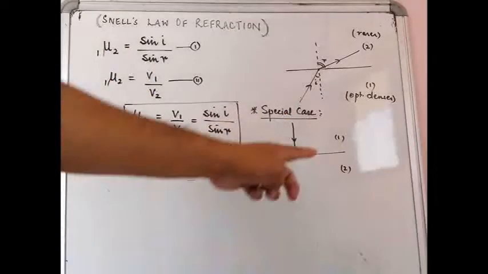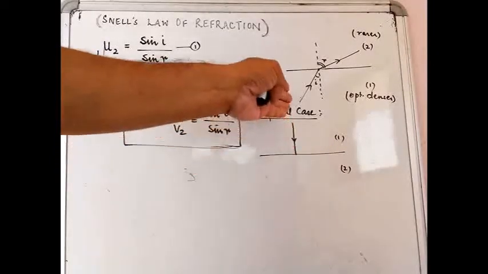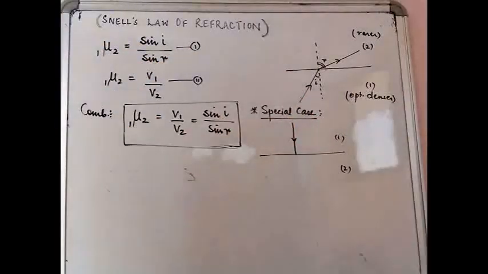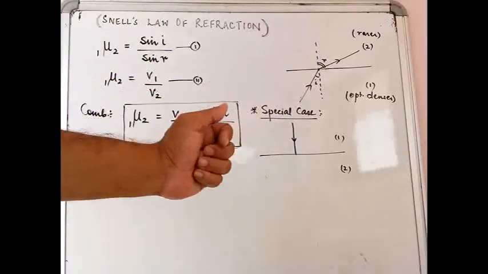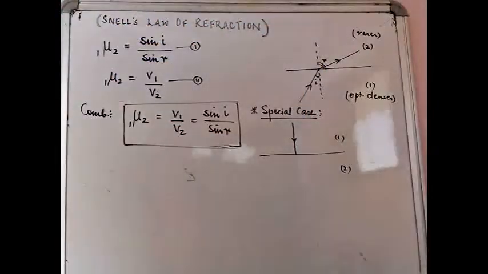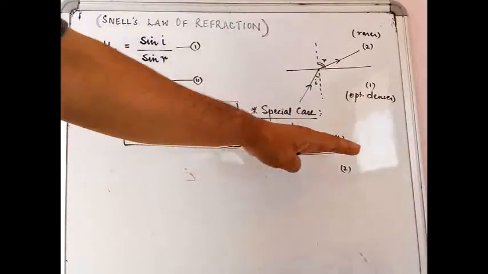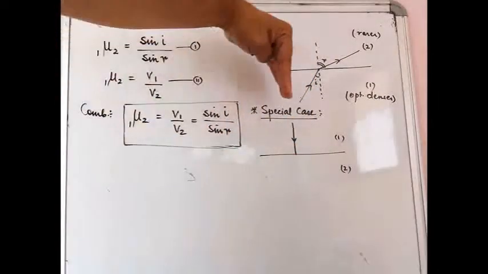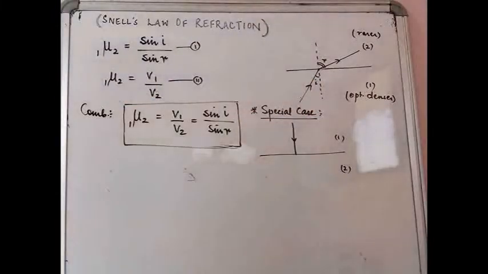As you can see, this is medium 1, this is medium 2. Light is trying to enter into medium 2 from medium 1, and why is this called a special case is because you can see the angle at which it is falling on the surface of separation is actually 90 degrees to the surface of separation. So it is like falling perpendicularly. Does this case also involve refraction? Will the refraction be visible? Will the speed of light change in this case also?